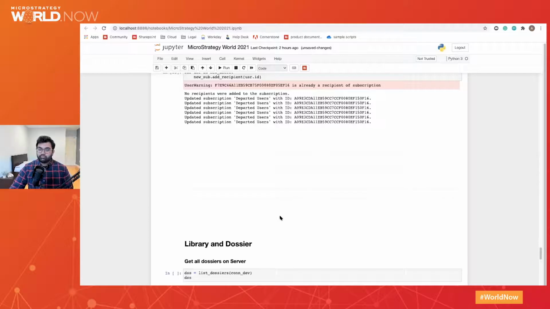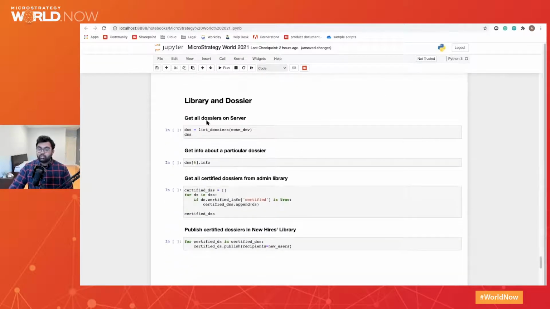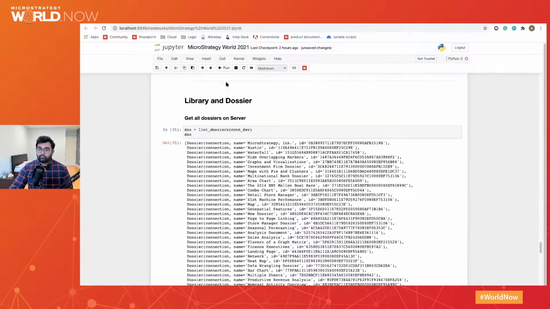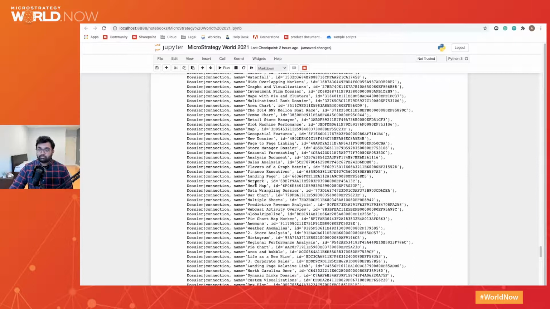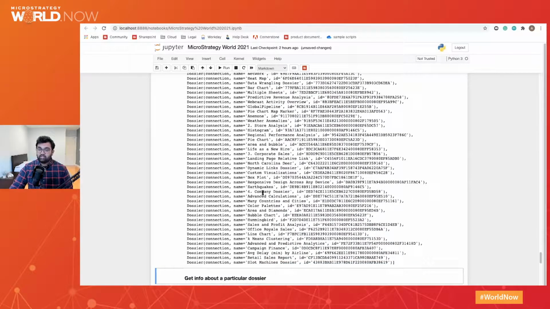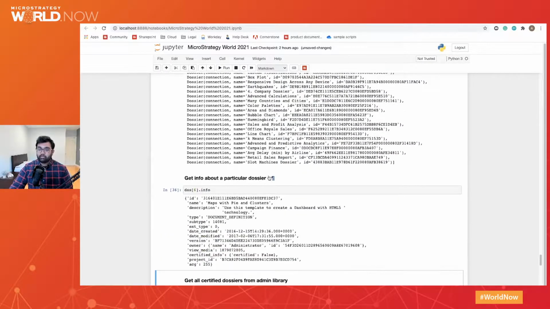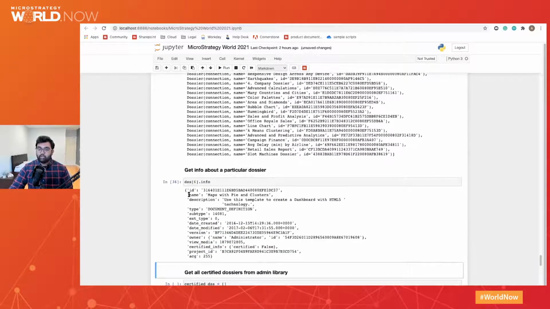Now to continue forward, we have library and dossier management. So we can easily see all the dossiers in the server, right? We have over 30 dossiers here listed, and then I can get info about a particular dossier, right? We can see in the properties, we get the name, description of the dossier, when it was created, modified, the owner, and if it was certified or not.